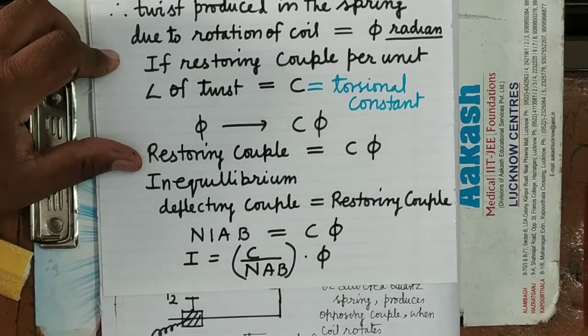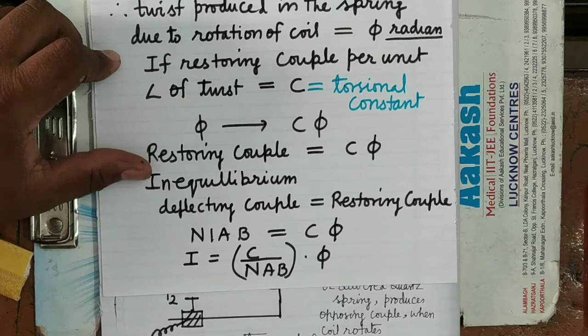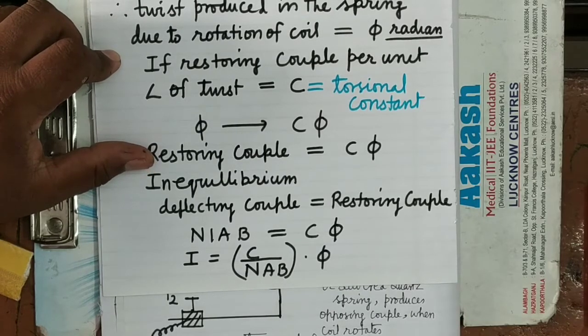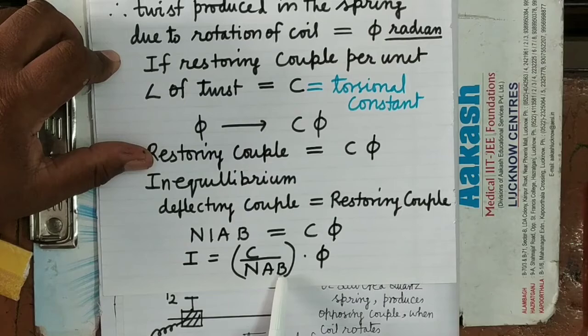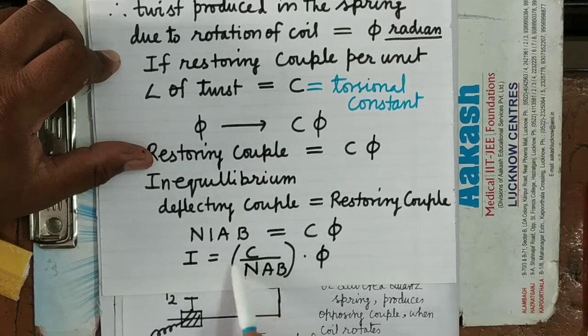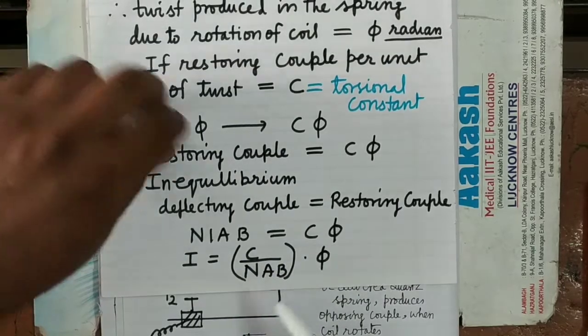The experimenter doesn't know, because the experimenter doesn't do a post-mortem of that galvanometer. He doesn't open that galvanometer. He has not manufactured the galvanometer, so he doesn't have any idea about N or A or B.